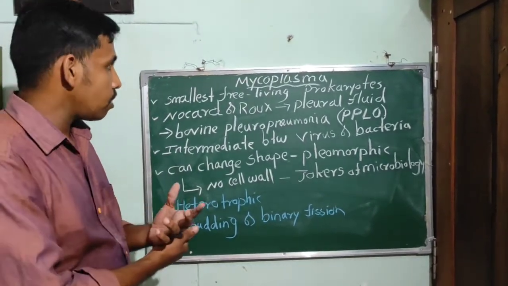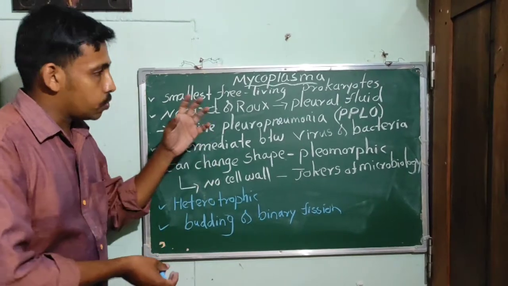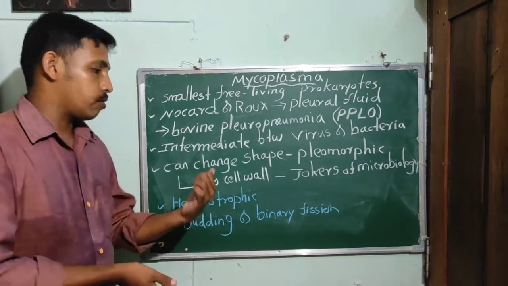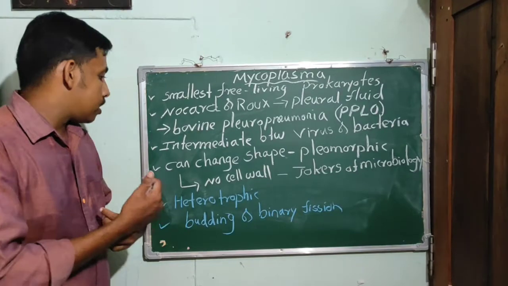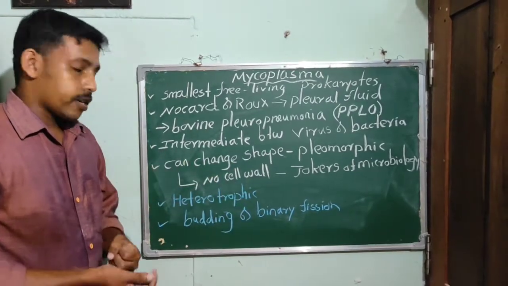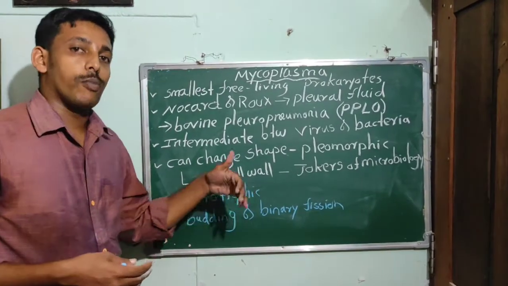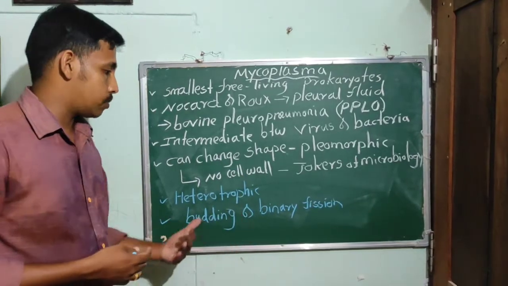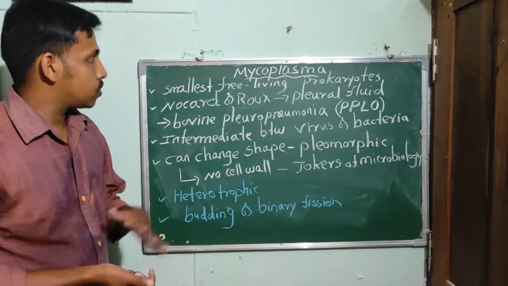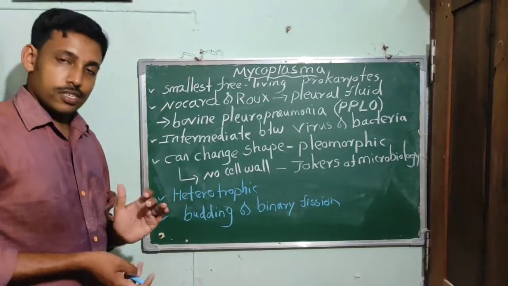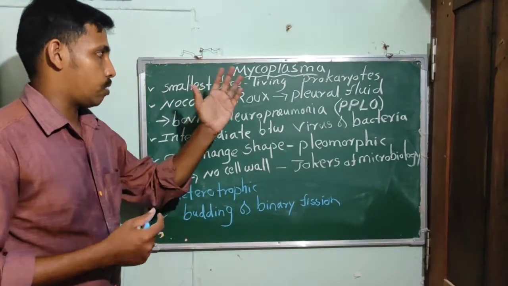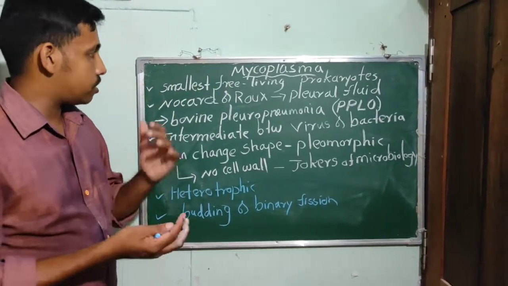When we consider their nutrition, they are heterotrophic organisms. Their reproduction is by budding and binary fission, these two types of reproduction. So these are the major characteristics of Mycoplasma.